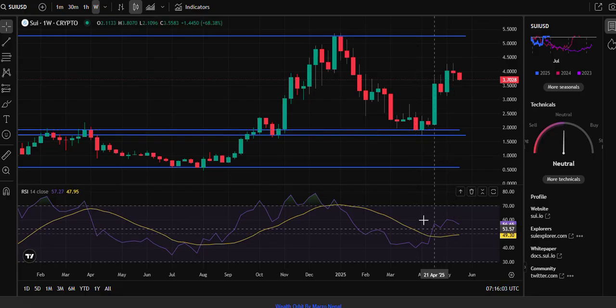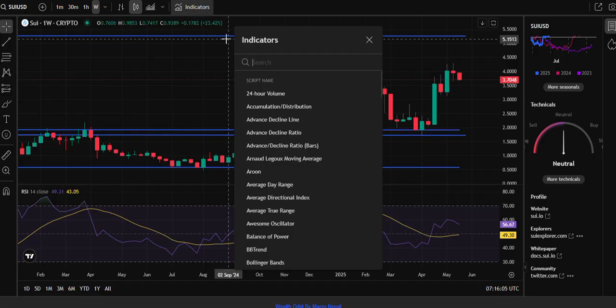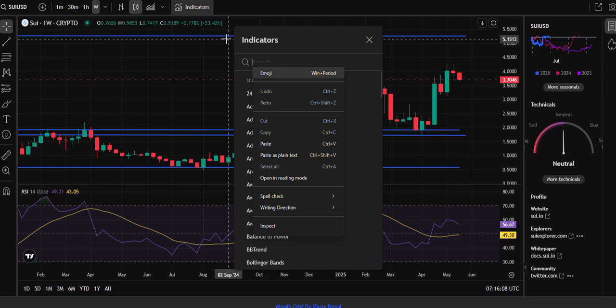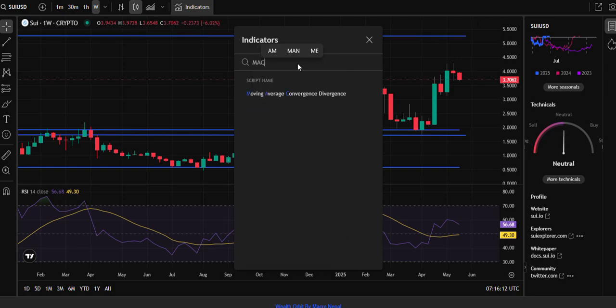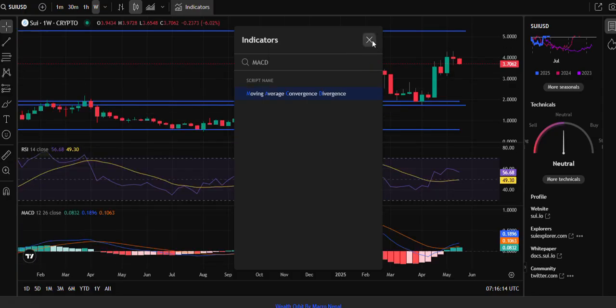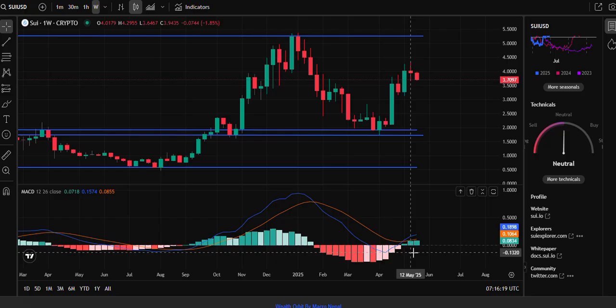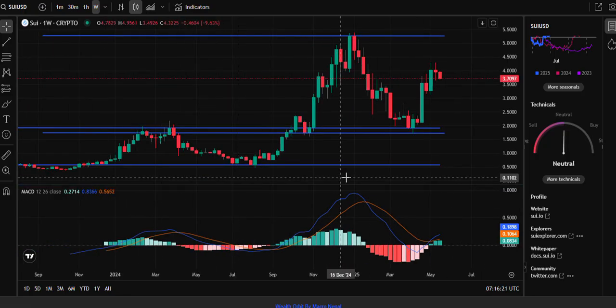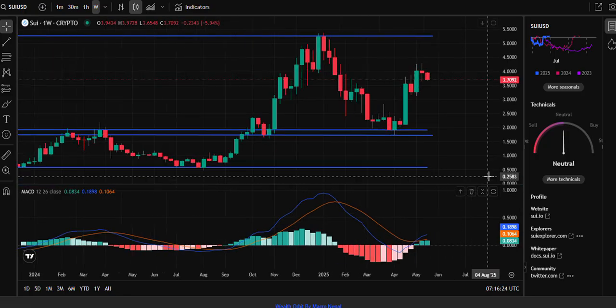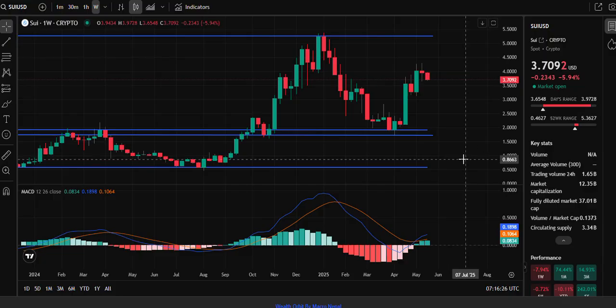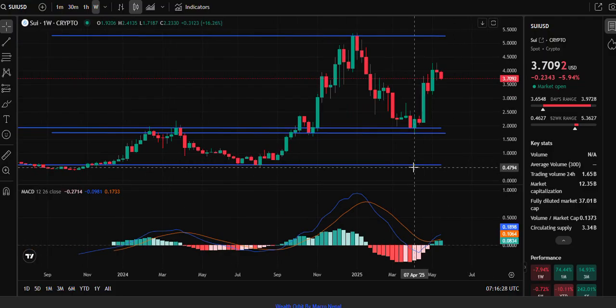Here RSI is at 56.49. Then when you use RSI, use another indicator, the MACD line also. MACD is moving average convergence and divergence. Here it has shown that if this signal is below this, then it will be considered a perfect buying zone. So always try to make a better financial decision, use your own logic, and always understand the main work of this crypto, what this crypto does.